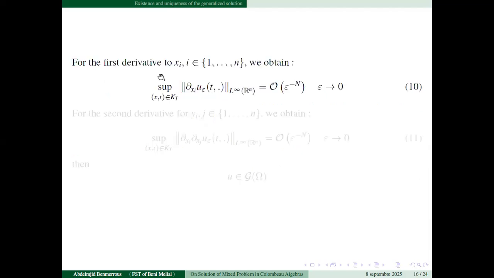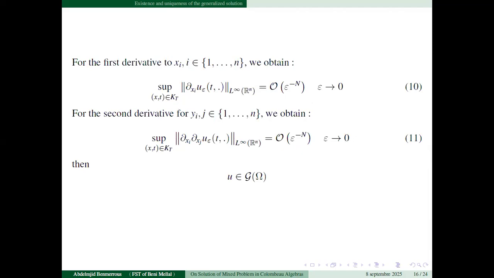And for the first derivative also, with respect to xi, i between 1 and n, we obtain the same way. It means that the derivative of our integral solution is also in the set of moderate functions. For the second derivative, we can also prove that this derivative exists in the set of moderate functions. This means that all kinds of derivatives of the integral solution exist in the set of moderate functions. It means that the function exists in Colombeau algebra.